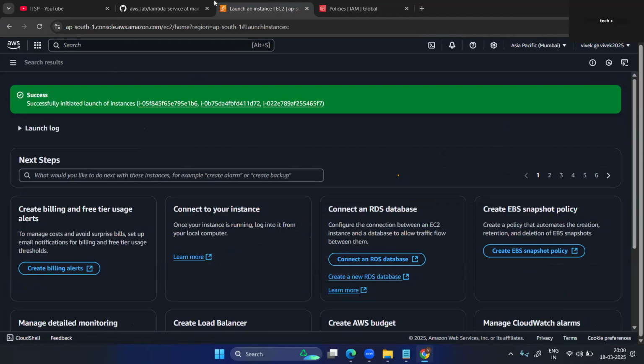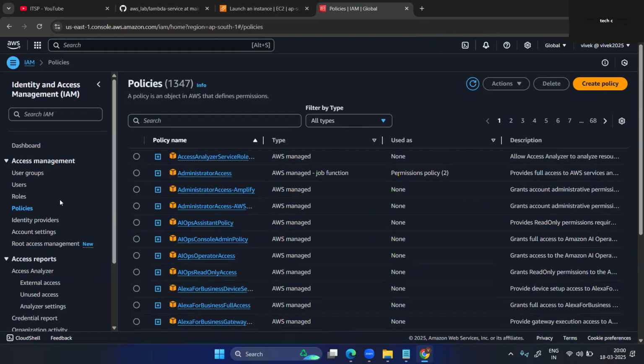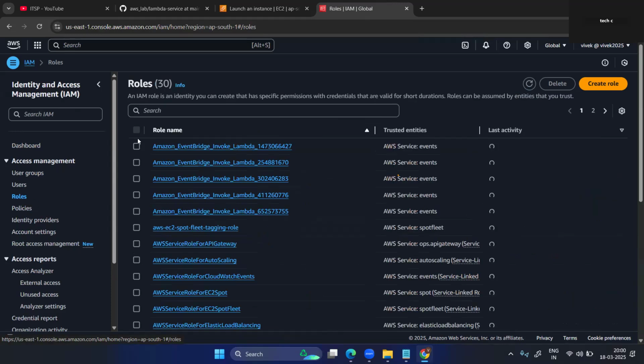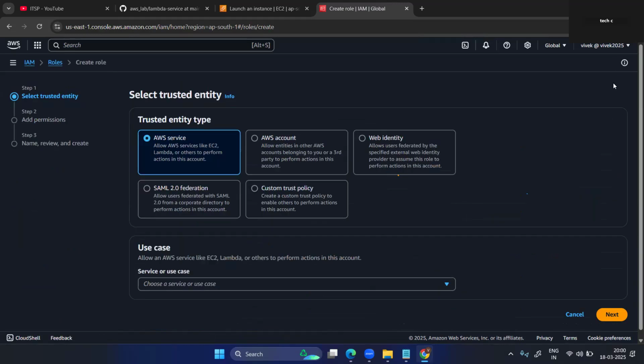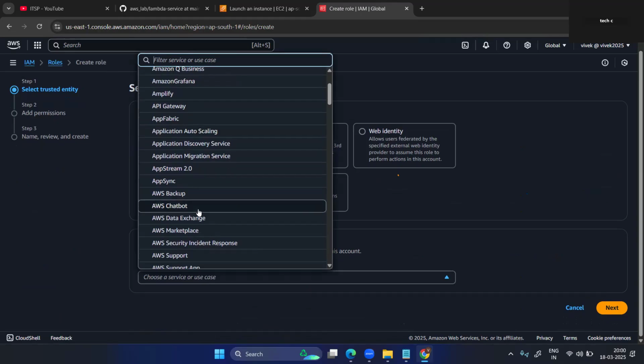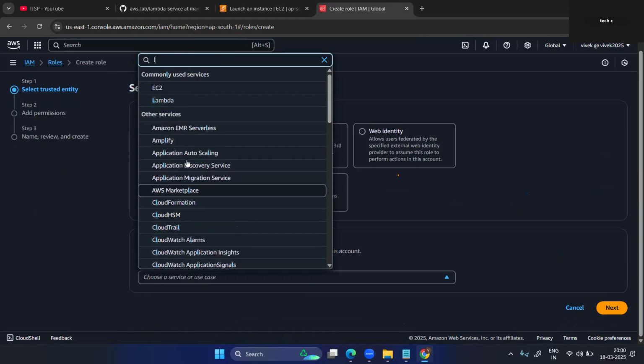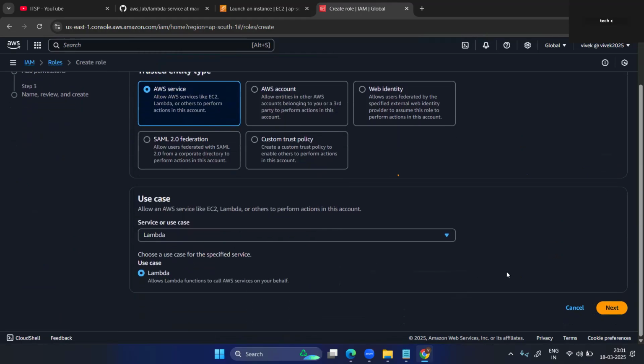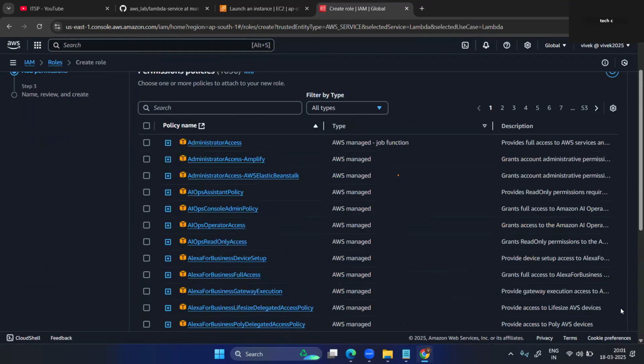Here you can see create the role. So go inside the role. Let me check the role only. Okay. Create the role. AWS service. For that, I want to create a Lambda service. So the Lambda. Okay. Search for Lambda. Next.